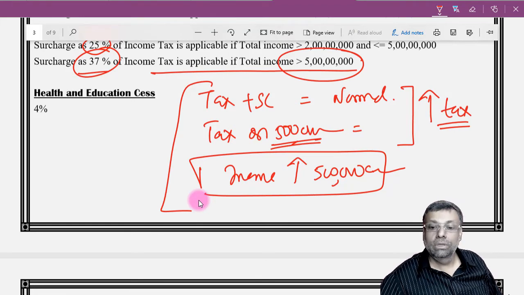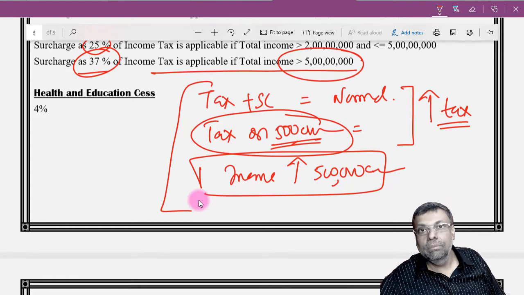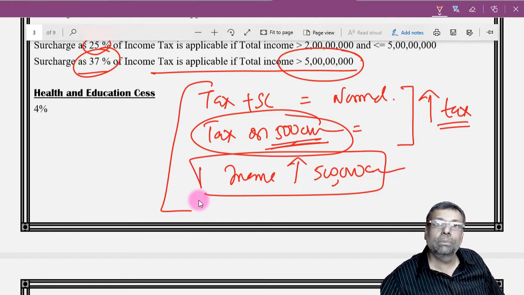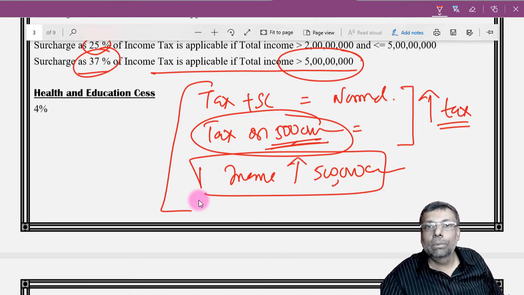Okay. Now there is one more thing which will come into picture. When I calculate the tax on this particular 5 crore rupees, because I have that mix of income, 112A income also I have, and I have my income from other sources also. So when I calculate the tax on 5 crores, again I'll have that particular worry, whether I will offer the LTCG first for the purpose of this 5 crore calculation, or I will say that this particular 5 crore rupees is just my IFOS income, and it is not covered by LTCGs. So this 5 crores including what? Whether including LTCG or not including LTCG. So that kind of double mind we will have.